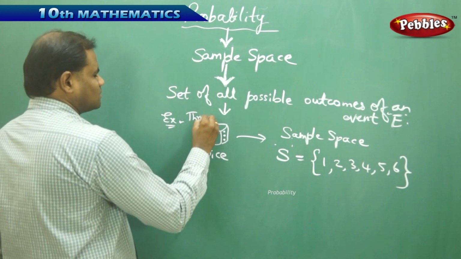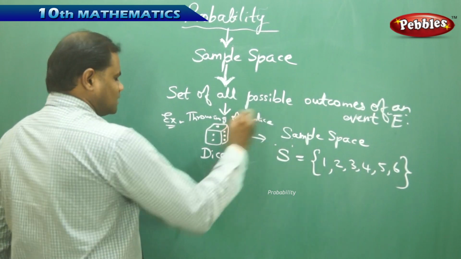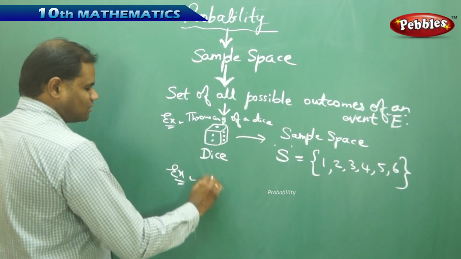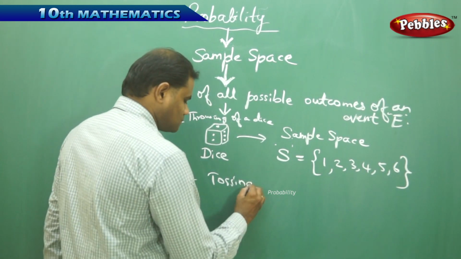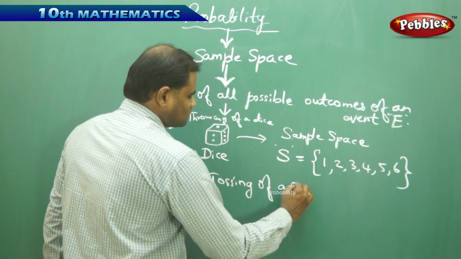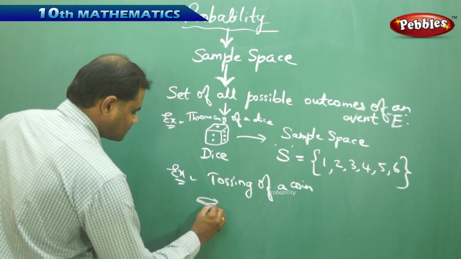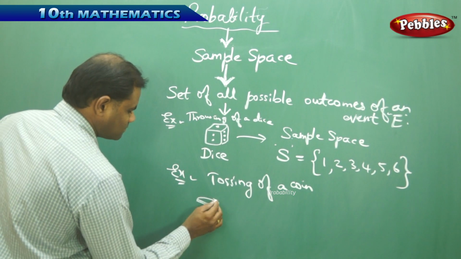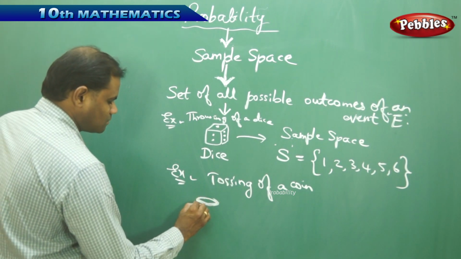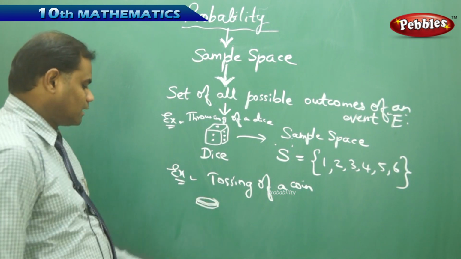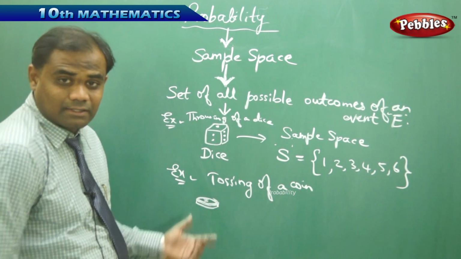So here this is throwing of a dice. Say I take one more example, tossing of a coin, which we have done. So when I take a coin and I toss it, I have heads, and then on the other side we have tails.